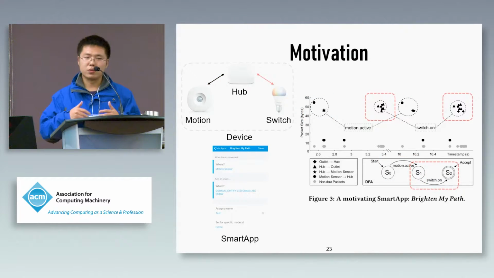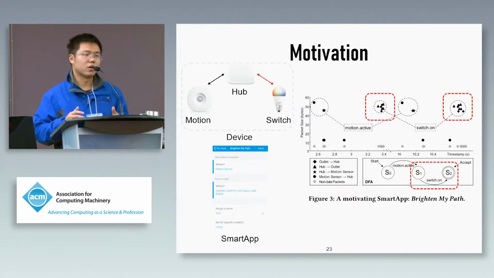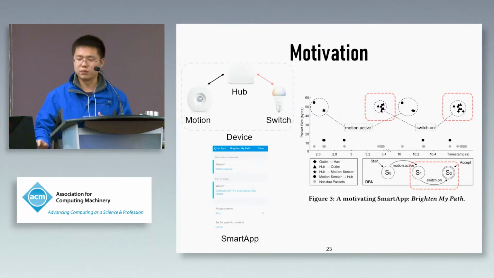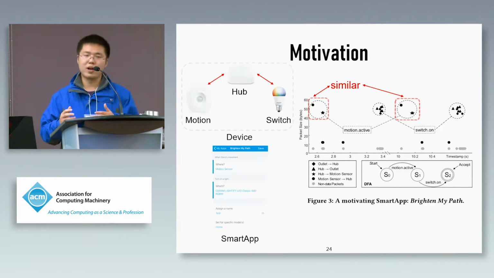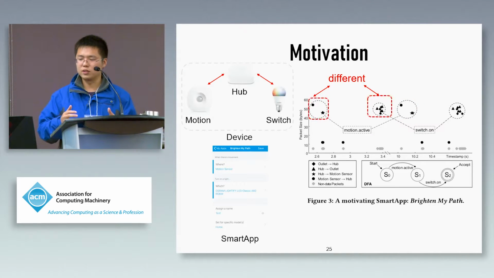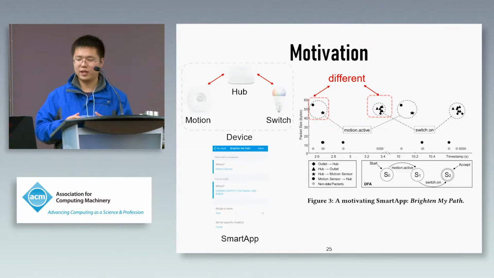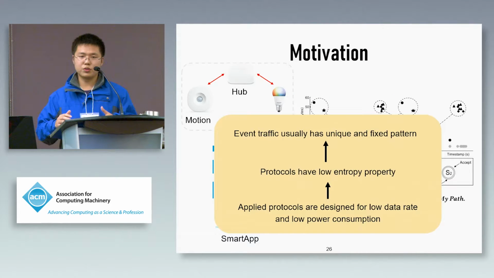Similarly, when the switch is turned on, wireless traffic will be generated too. We can find that the same device event has a similar wireless traffic pattern, and different device events have different wireless traffic patterns. So it shows that the event traffic usually has a unique and fixed pattern.